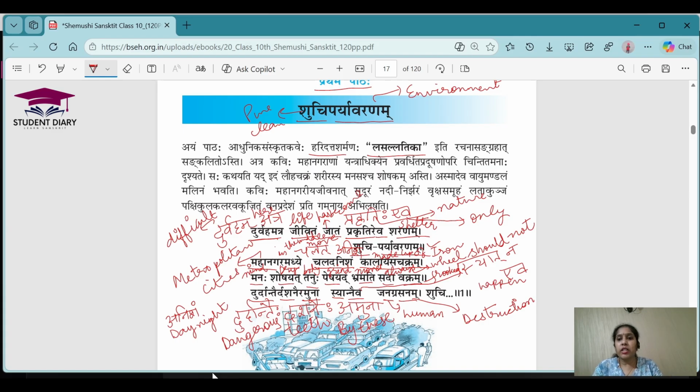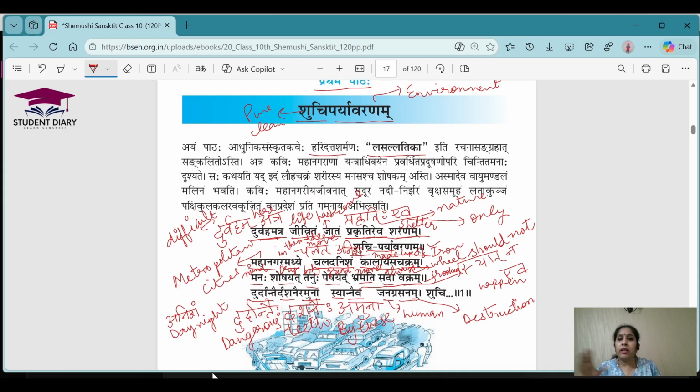Now, let's understand actually what the poet wants to tell us. So, the first line is Durvaham atra jivitam jatam prakriti eva sharanam. That means here, in the cities, life has become very difficult. Prakriti eva sharanam. Now, nature is our only shelter. There only we can go to save ourselves. Okay. ShuchiParyavarnam, the poet is hoping that the environment will be clean.